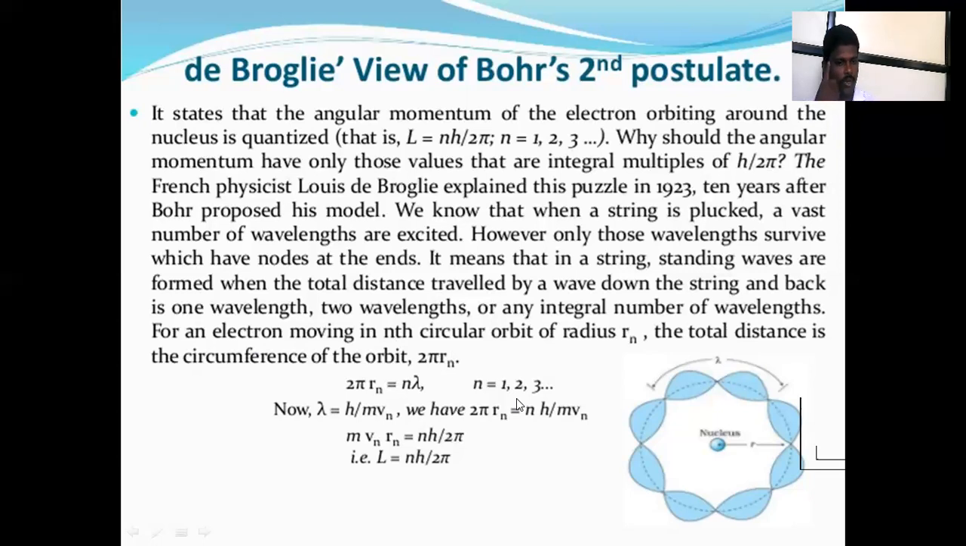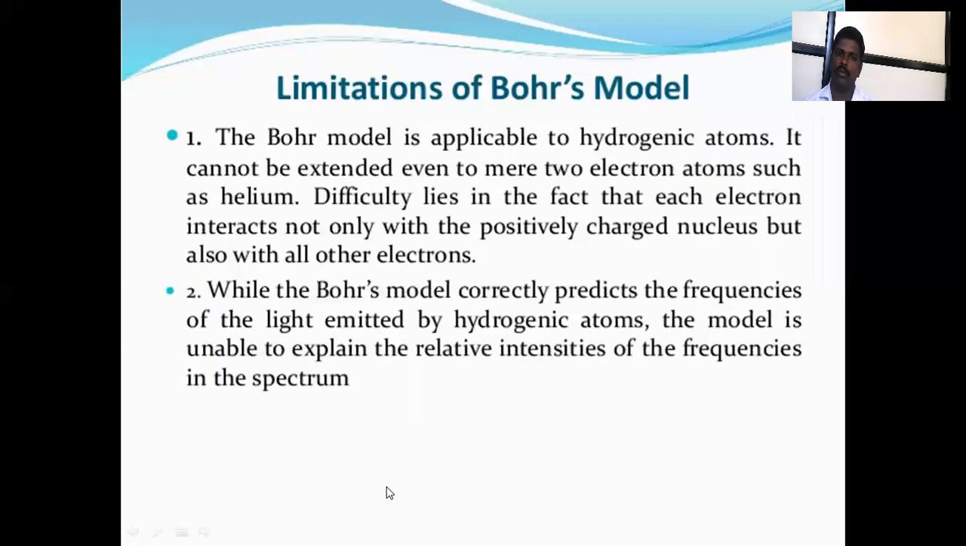Now lambda is equal to h upon mv. So we have 2 pi rn is equal to nh upon mv. Here m v rn is equal to nh upon 2 pi. Here L is equal to nh upon 2 pi. Then the equation will be. Limitations of Bohr's model.